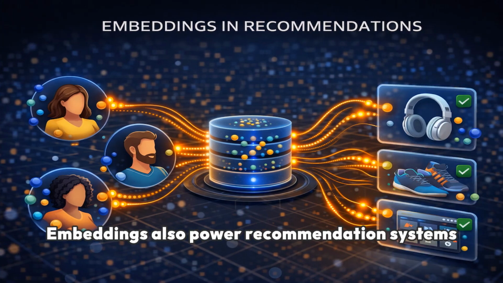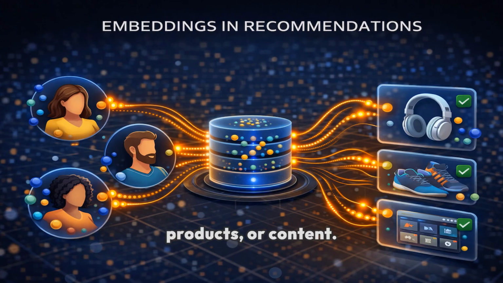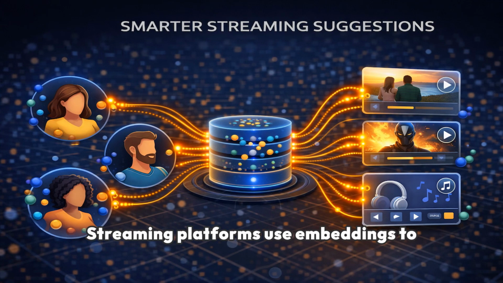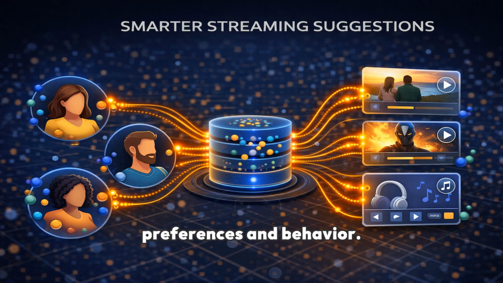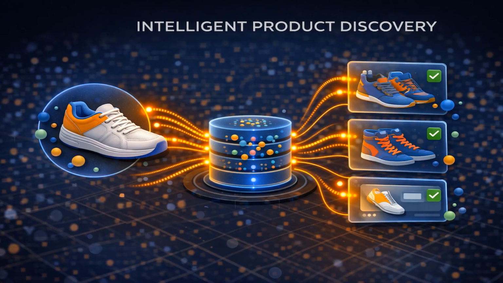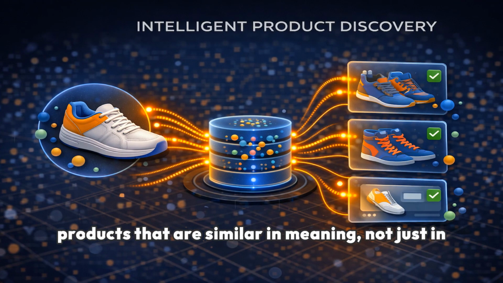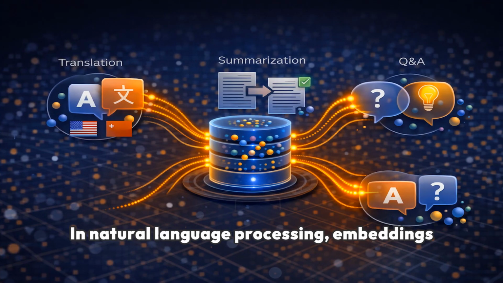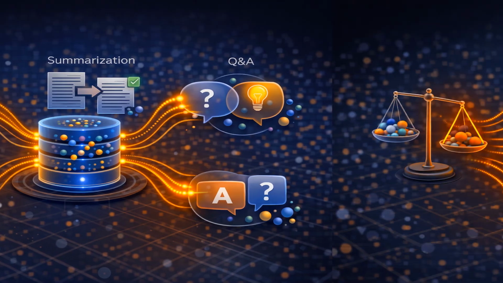Embeddings also power recommendation systems by identifying similarities between users, products, or content. Streaming platforms use embeddings to recommend movies or songs based on user preferences and behavior. E-commerce platforms use embeddings to suggest products that are similar in meaning, not just in keywords. In natural language processing, embeddings enable translation, summarization, and question-answering systems.